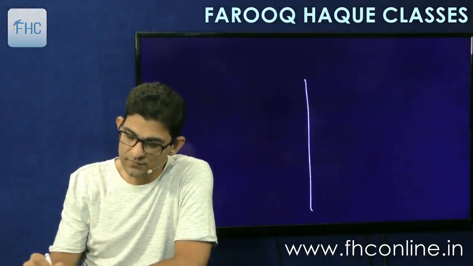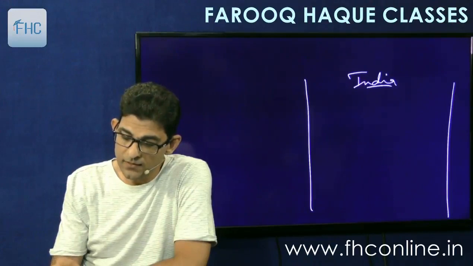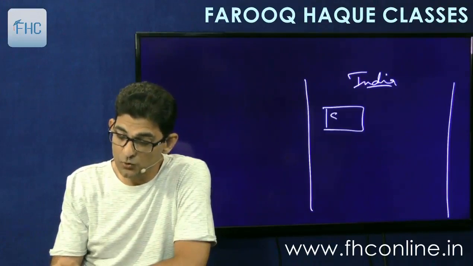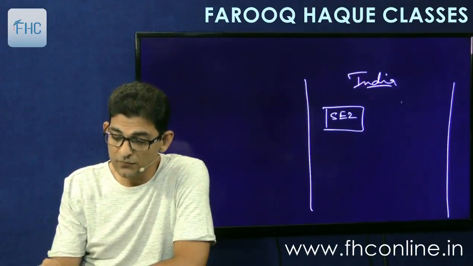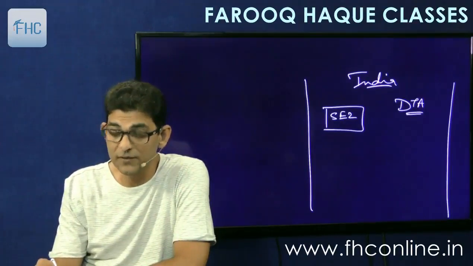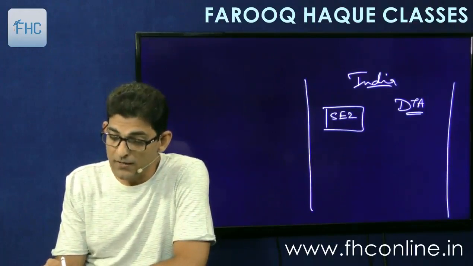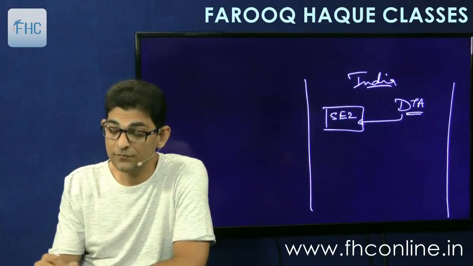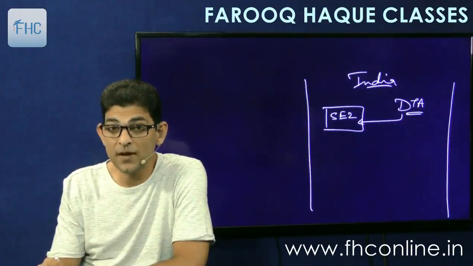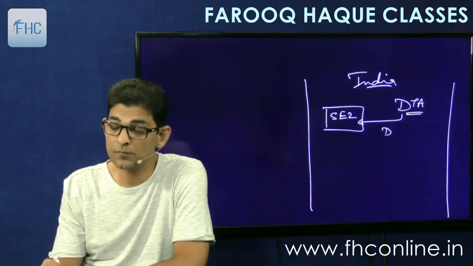Now this is India, the landmass of India. In India, we have got the special economic zones in which there are various units, and the rest of the area is called the domestic tariff area. The rest of it is called the DTA, domestic tariff area. Now, if a supplier is supplying goods from DTA to SEZ, then we consider it to be as good as export. It is considered as deemed export.